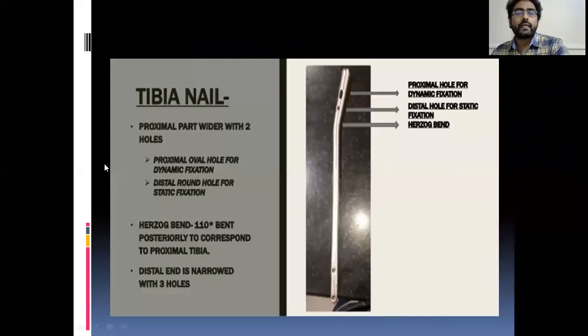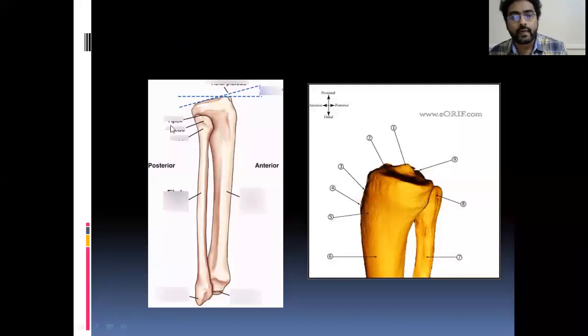Next comes the tibial nail. How do you identify the tibial nail? It has a classical bending. There is a sharp bending you see here. This bending is known as Herzog bend. Why is this bending there? Because see, the lateral configuration of the tibia has a posterior bow. This is the anterior side, this is posterior. There is a posterior angulation in the proximal tibia.